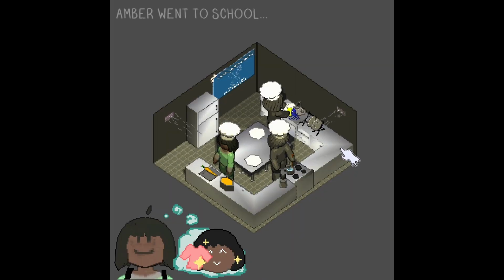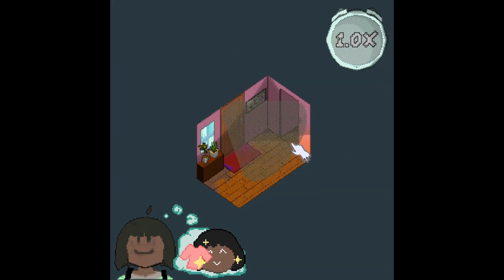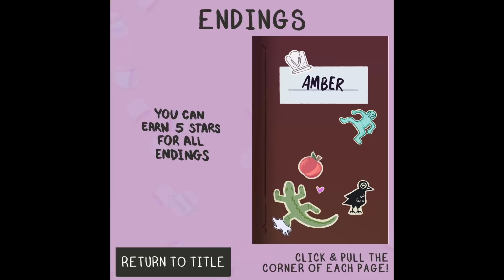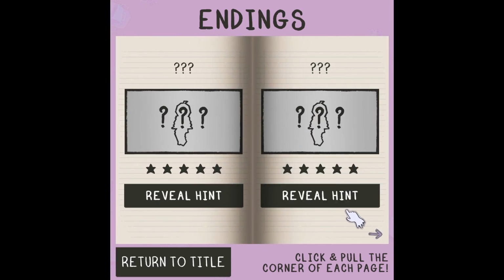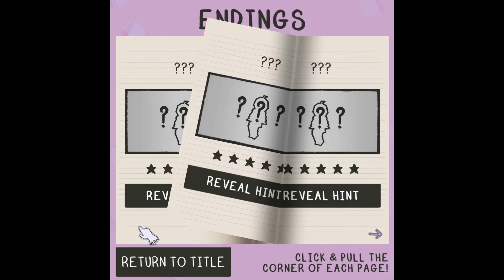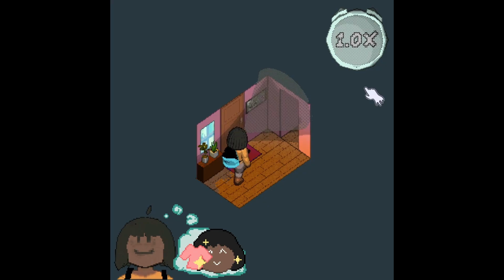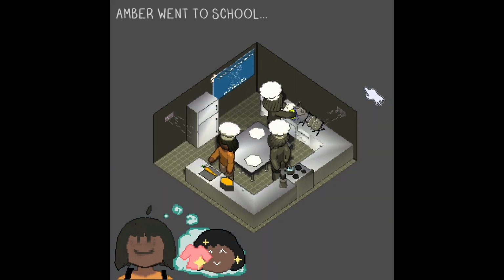So being able to speed her up when she's in a certain room, and then also have the option to have her back to normal is really helpful. Another quality of life aspect that we put in is all of your endings will be saved now until you reset them. At first, before we went through with this second pass, if you closed out of the game and you had gotten all the endings, or you were only missing 1 or 2, it would just get rid of everything because we didn't have that save function integrated. So now you can close it and then open it up again without having to worry about that.